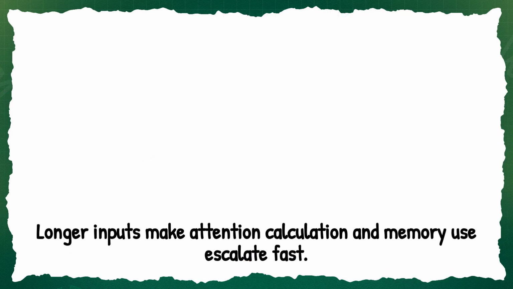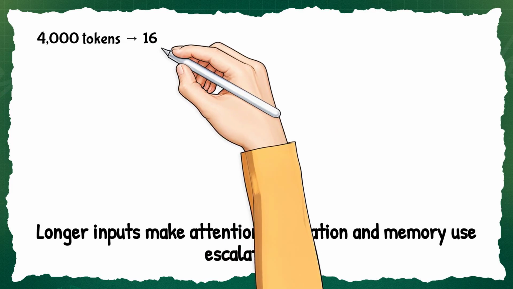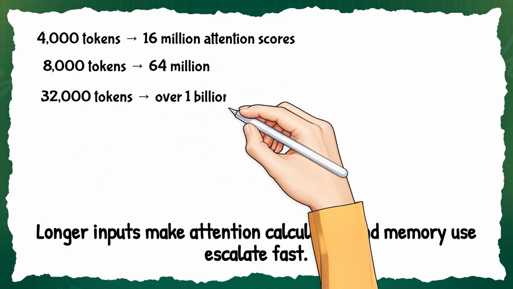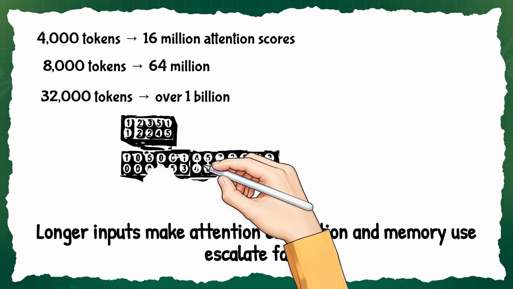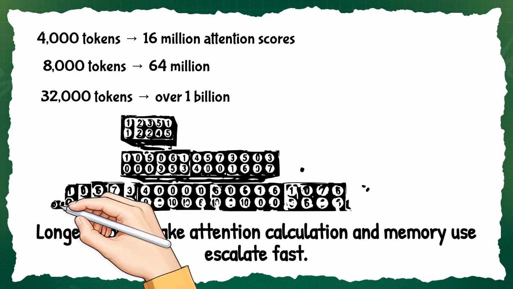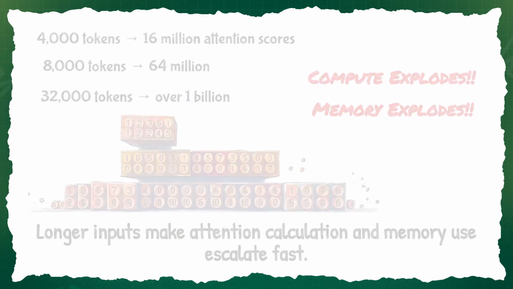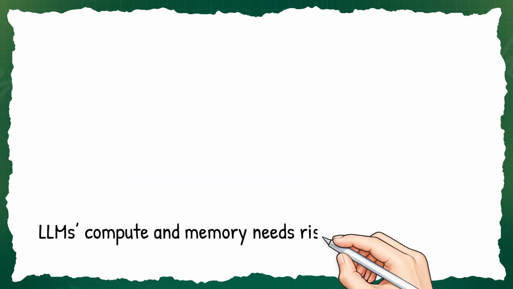Why does this get expensive so fast? Let's say 4,000 tokens turns into 16 million attention scores, 8,000 tokens turns into 64 million, 32,000 tokens turns into over 1 billion, and that's per layer. Modern LLMs have 30 to 100 plus layers, so the compute and memory explode. This is why long context models are expensive.